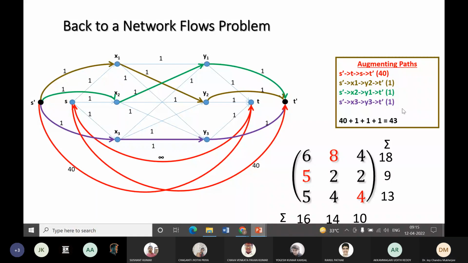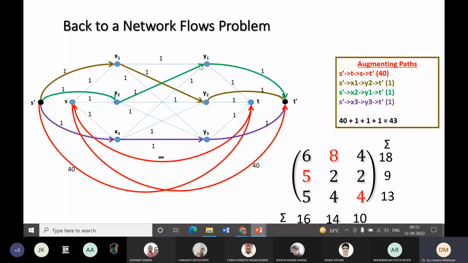Now, what does that mean? That means that what this flow actually signifies. X1, Y2 में minimum जो lower bound था, that was already being flown. Along with that, X1, Y2 means this was earlier 7 point something. So it should be rounded up to 8 because one extra unit of fluid has been flown from X1 to Y2.